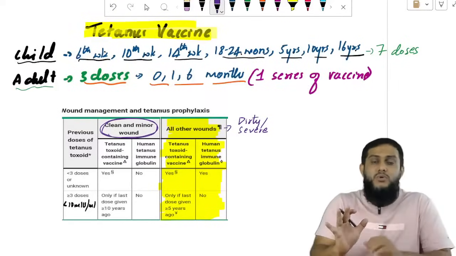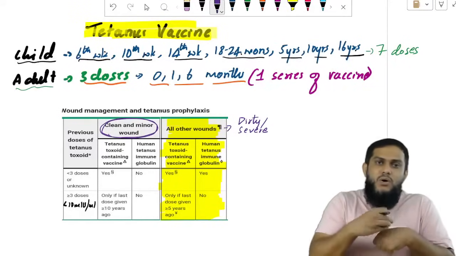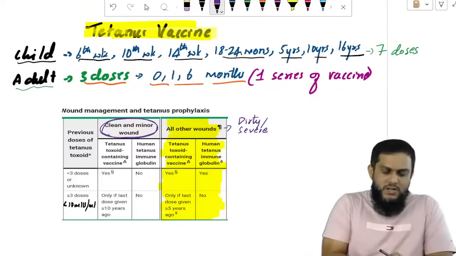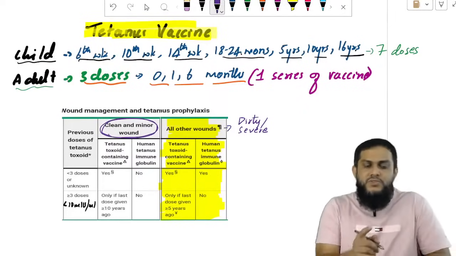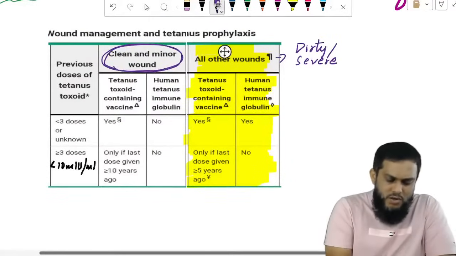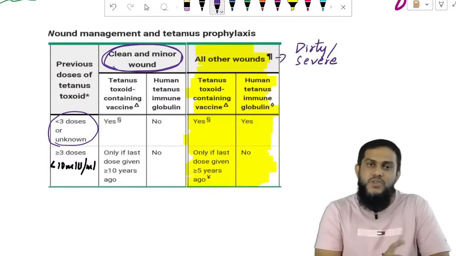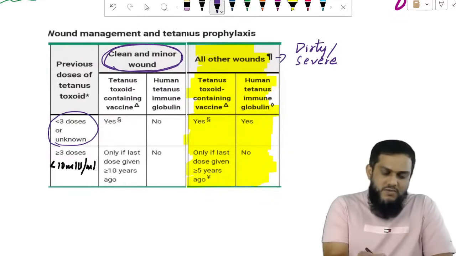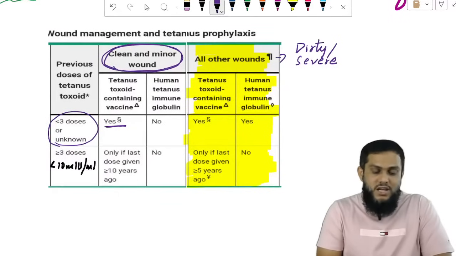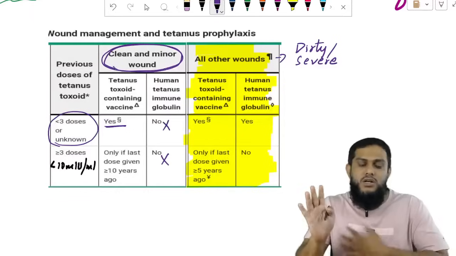First you see clean and minor wounds. Small wound, clean wound, not dirty, meaning no mud or soil. For a clean and minor wound, what to do? You have to check whether the person has taken at least 3 doses of vaccine or not. If the person has not taken even 3 doses, anyway we have to give the vaccine. Immunoglobulins are not required in a clean, minor wound.